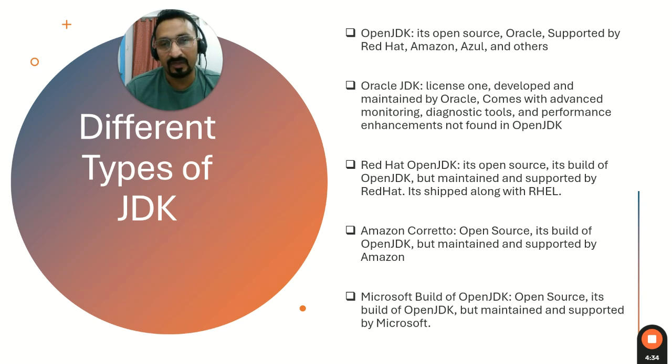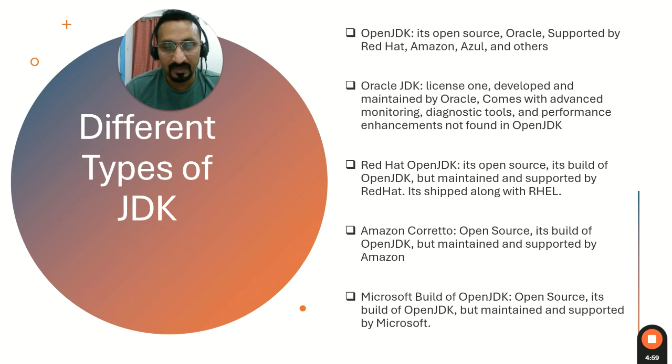This version is supported and maintained by Red Hat only. So we are understanding the differences: one is OpenJDK, where Red Hat is also contributing to the development, and another which is proprietary to Red Hat, supported and maintained by Red Hat.